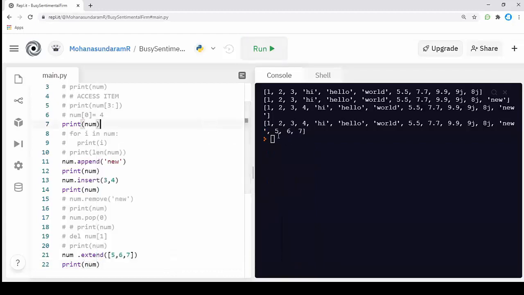You see that we have extended our list with the new values like 5, 6, and 7. This way we can add multiple values to our list.